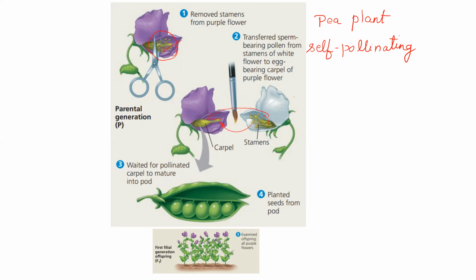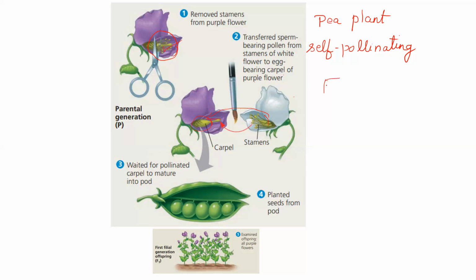Okay? Transfer the sperm bearing pollen from the stamens of the white flower to the egg bearing carpel of the purple flower. So it is transferred to the ovules of the purple flower. Then what happens is they mature into pods. Okay, pods are created.